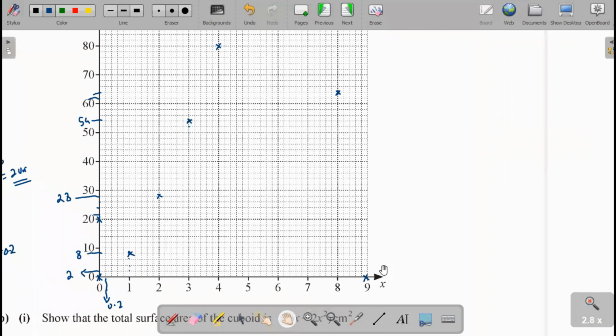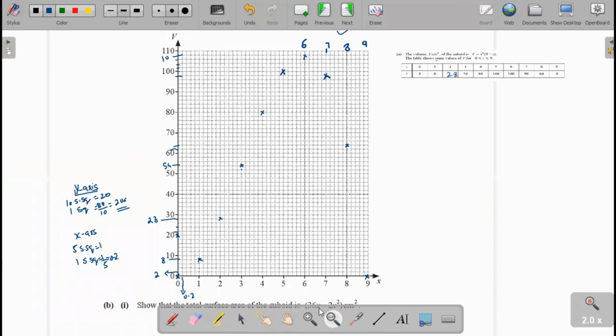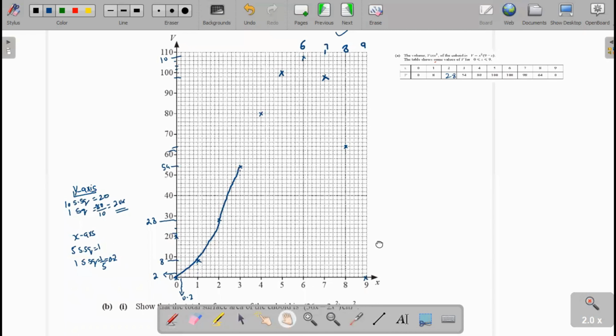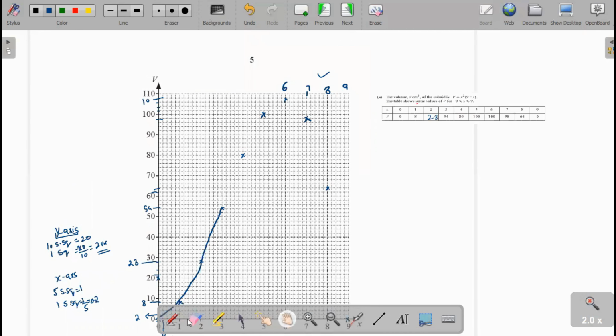Now we join these points. We join the upward points. You should draw this graph freehand.